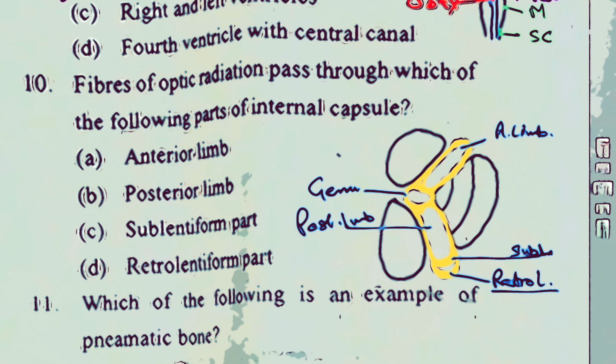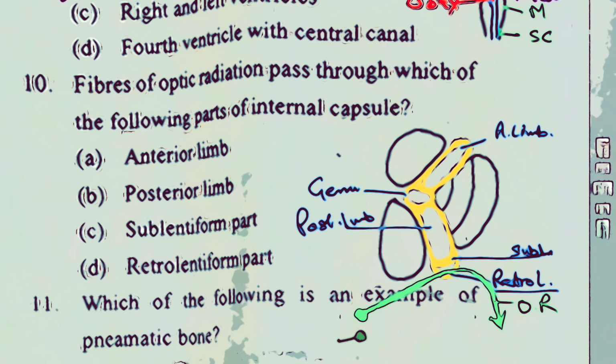So now remember what they have asked. The question is about the optic radiation. Remember, in the upper portion of the dorsal aspect of the midbrain there was the corpora quadrigemina made up of two pairs of colliculi, superior and inferior colliculus. From the superior colliculus, the fibers pass out and pass through the retrolentiform portion of the internal capsule and then reach the occipital lobes of the cerebral hemisphere in the form of optic radiation. So this is optic radiation.